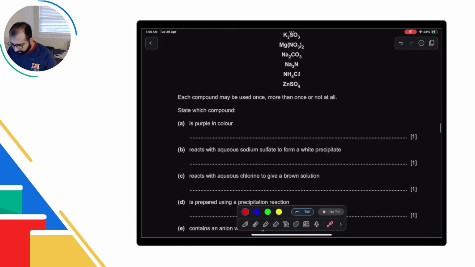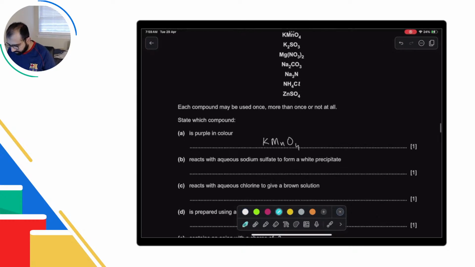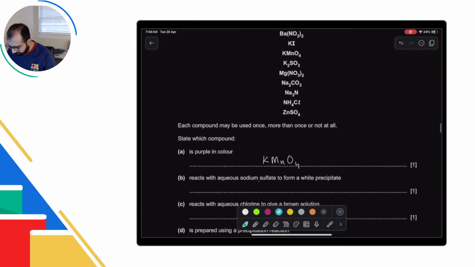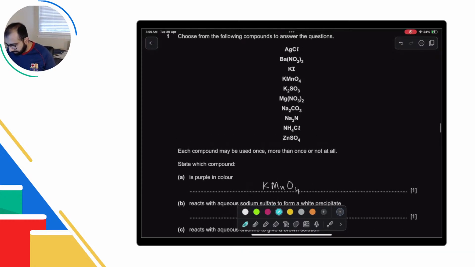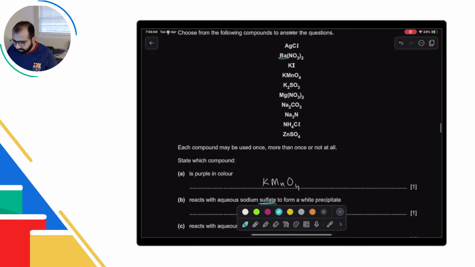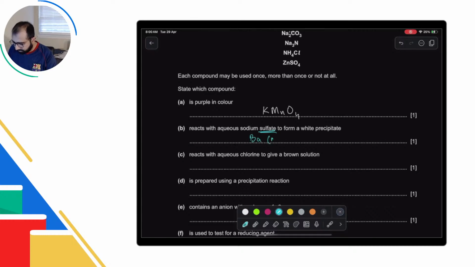Okay. It is purple in color. So purple in color means KMnO4. Okay. Reacts with aqueous sodium sulfate to form a white precipitate. With sulfate, the white precipitate of what? It's not a transition metal, and we have a white precipitate. So a white precipitate with sulfate, barium is a good one because barium is used to test for sulfate. So you can say barium nitrate is the one that you will be using.